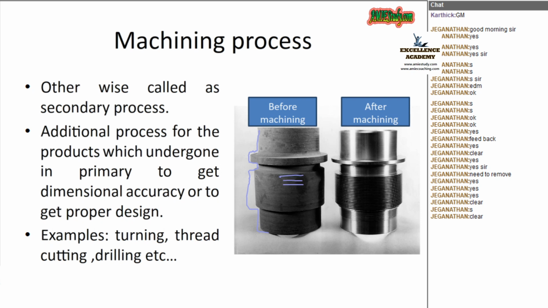And then in this portion I want some thread, and the thread is also cut by means of a lathe. For that, I want a lathe as a machine for undergoing the secondary operation. Those secondary operations are called machining processes. Clear, Jana?